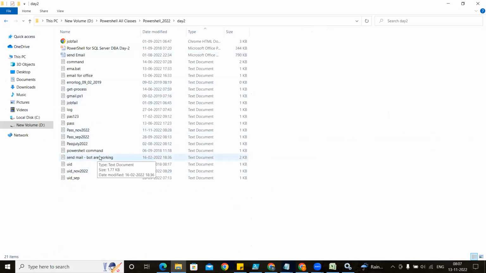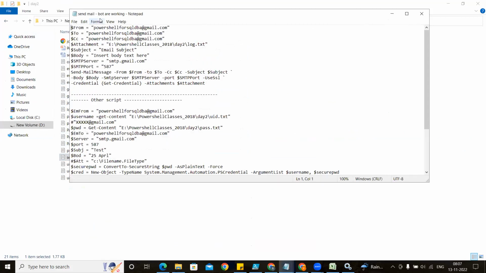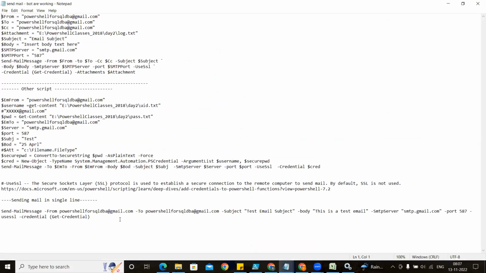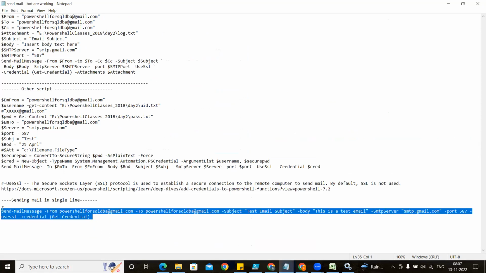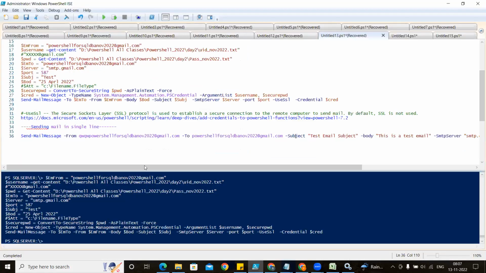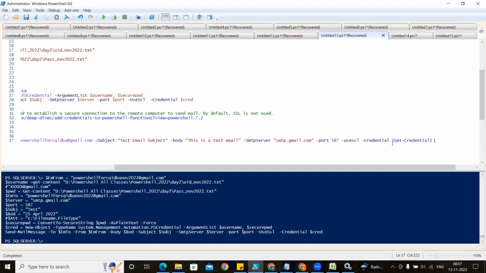Let me go through this. We are giving it in this way: use SSL and your credential. Why have we done this? Get-Credential means it was asking you for the credential.